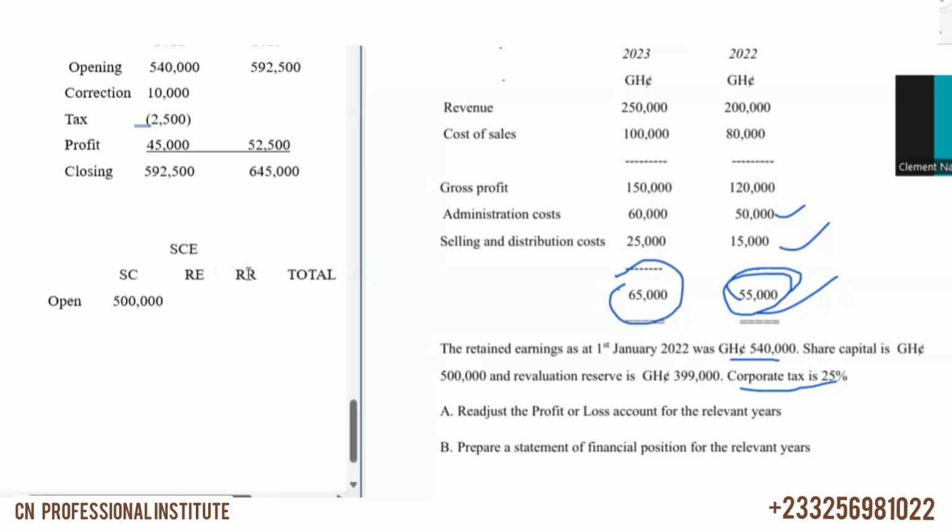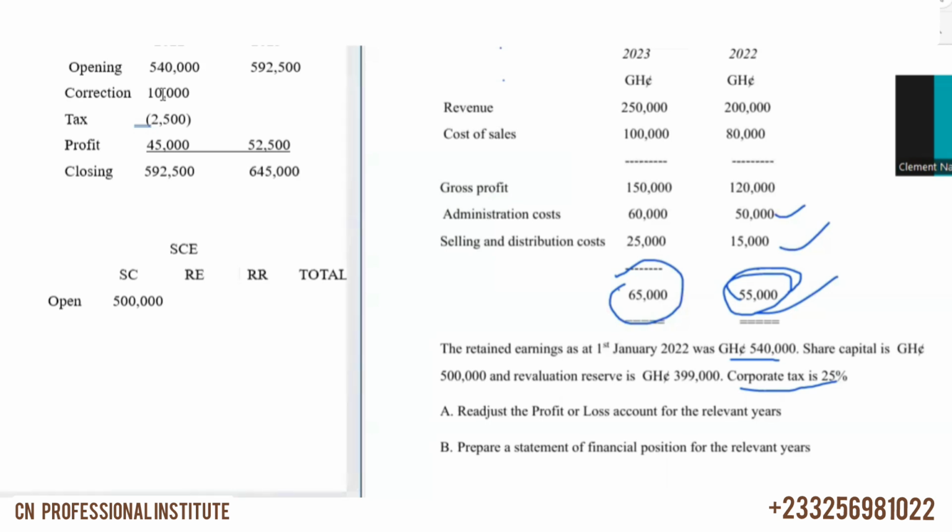How much did we bring down? I think we brought down around here, this retained earnings, 540,000. But we did some adjustments to it. So the opening will be your 540,000, plus the 10,000 error, then minus the tax.